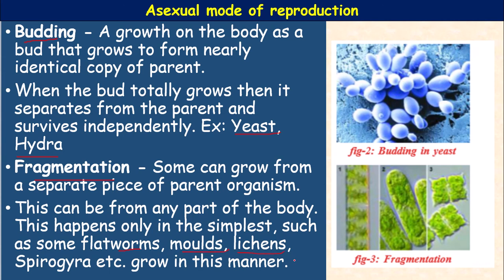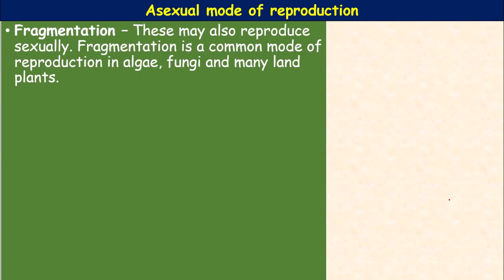and Spirogyra, a filamentous alga, reproduces in this manner. The fragmentation may occur here or here or at any part like this, and that part will grow into a new one. These are called fragments, meaning small pieces, from the parent, and they grow into a new one. In fragmentation they may also reproduce asexually. Fragmentation is a common method of reproduction in algae, fungi, and many land plants also.